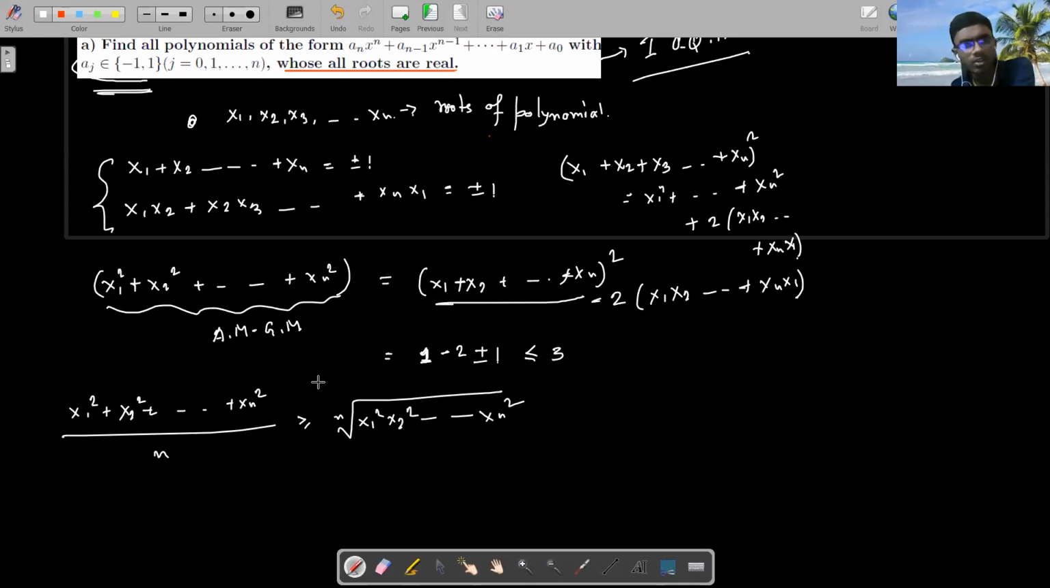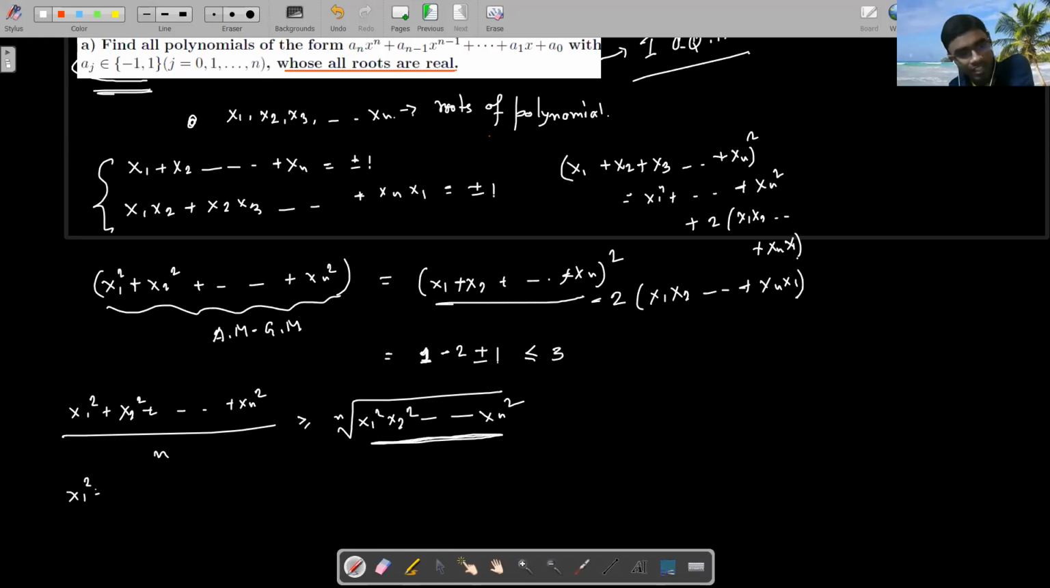No, AM-GM cannot be applied on the negative, but here I have a square, right? So why can't I apply it? Now can anyone tell me what this value will be? 1. Very good. This value is 1.